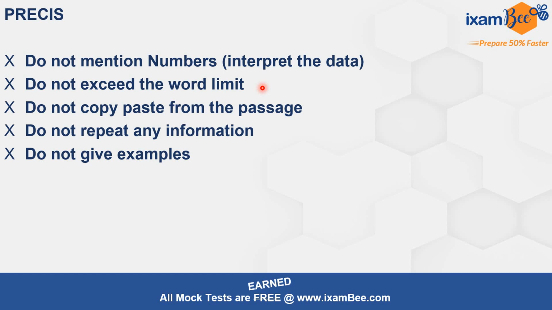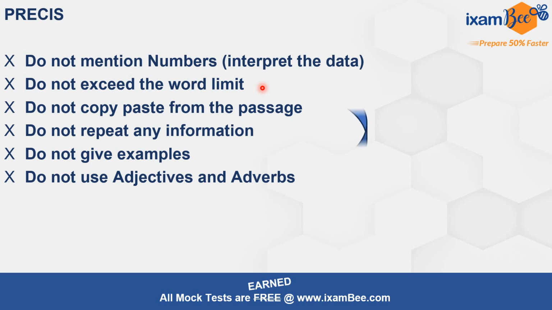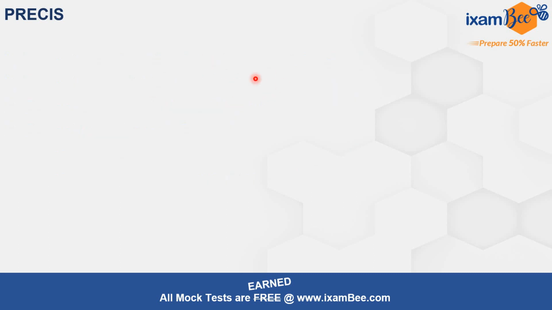Now moving ahead, do not give examples. If there are examples in the passage, omit them from the precis. Do not use adjectives and adverbs. Having said this, remember this point: do not exceed the word limit. Here, what you have to do is make use of adjectives and adverbs to actually reach the exact word limit. This is what I will show you.